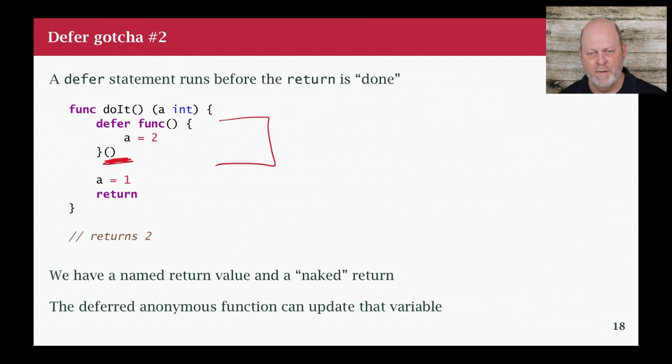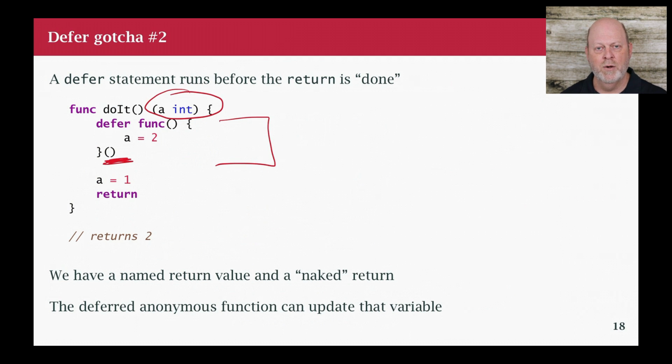Inside that function I have whatever statements I want. So I have this thing that says a is equal to 2. Now there's another thing going on here, and you'll see this occasionally: I have a named return value. Obviously parameters to a function can have names; they need to, or they're not very useful. But you can also give names to a return value.